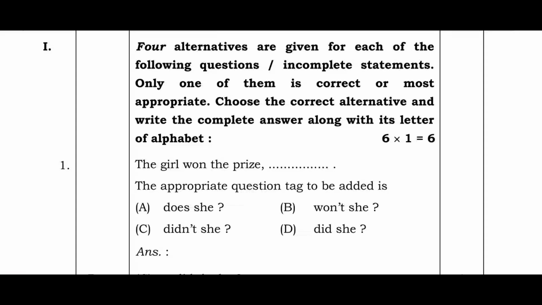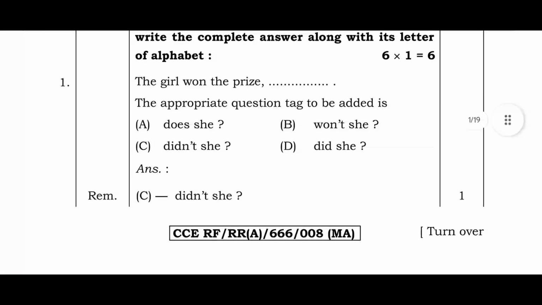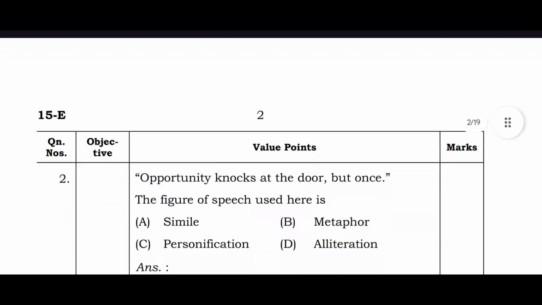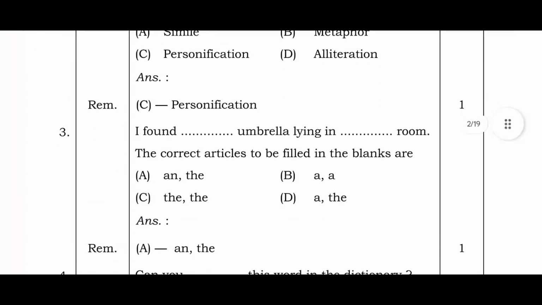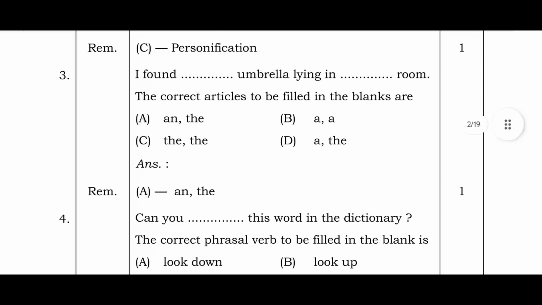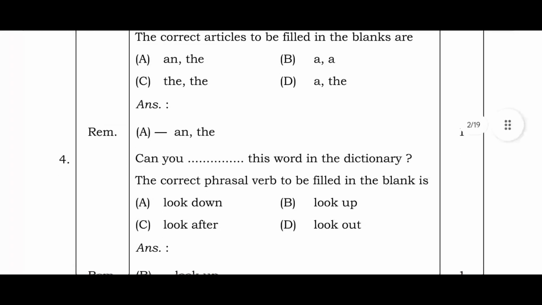First question. The girl won the prize. The appropriate question tag to be added is option C, didn't she? Second. Opportunity knocks at the door but once. The figure of speech used here is option C, personification. 3. I found dash umbrella lying in dash room. The correct articles to be filled in the blanks are option A, an and the.